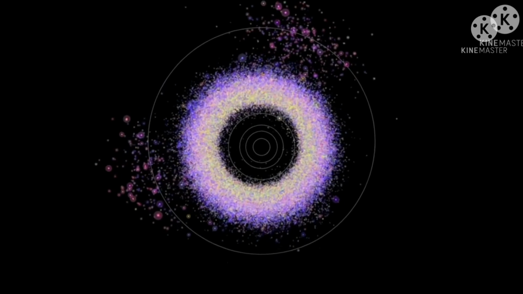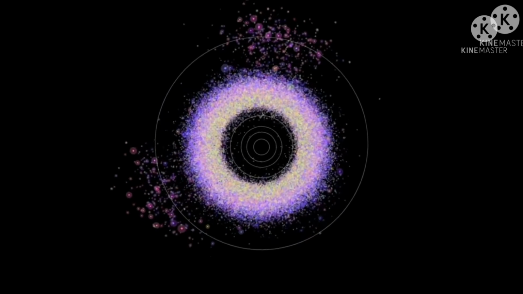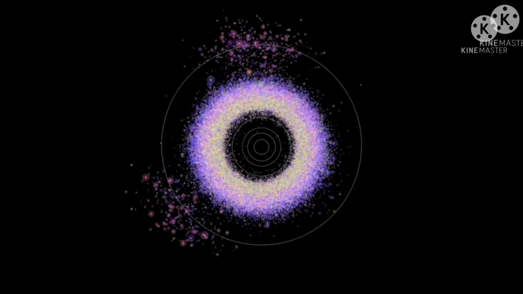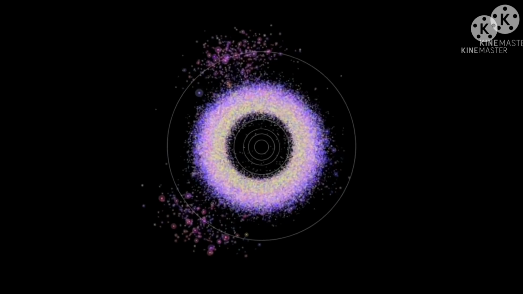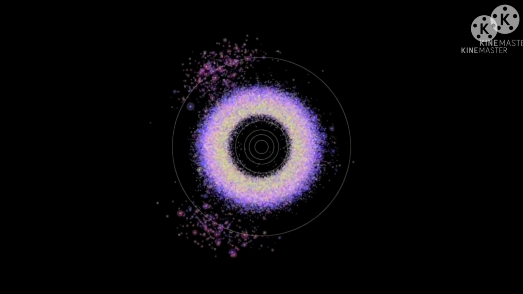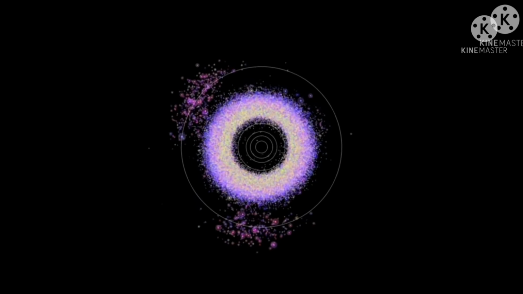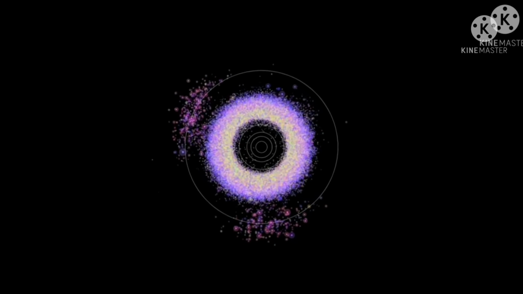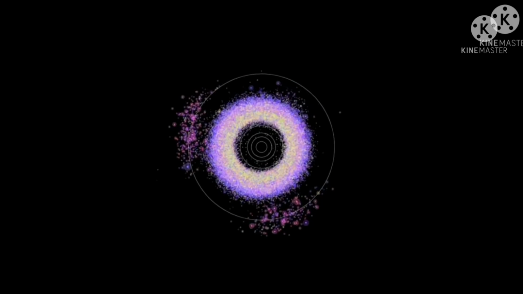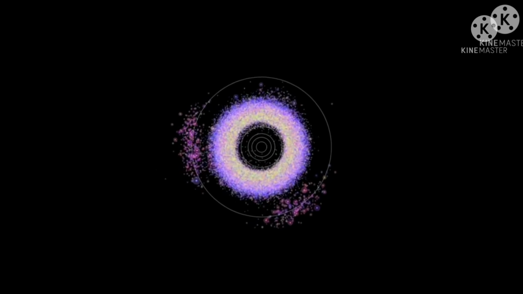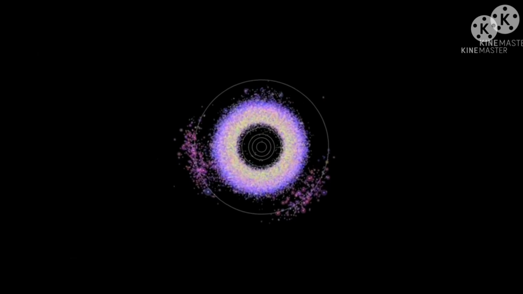Many researchers are conducting studies on this asteroid belt. From these rocky materials, we can get an idea of how this universe and the solar system were made. So they are very helpful to our scientists. So this is the asteroid belt.